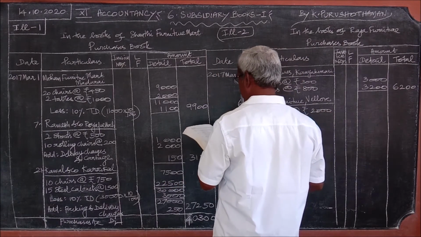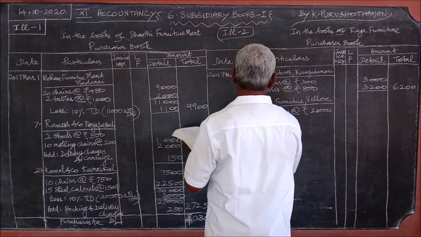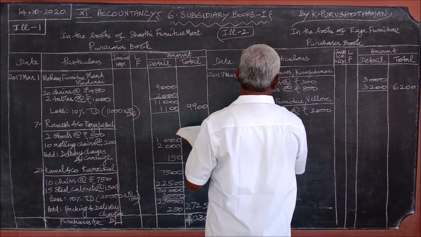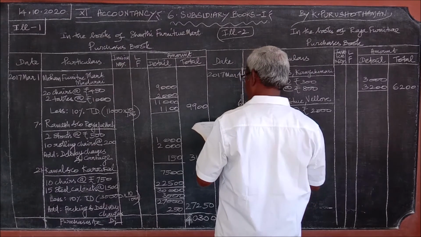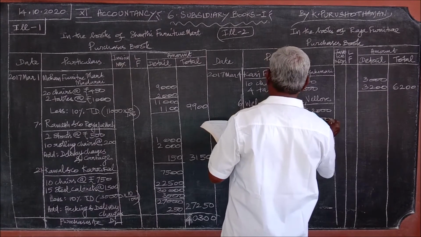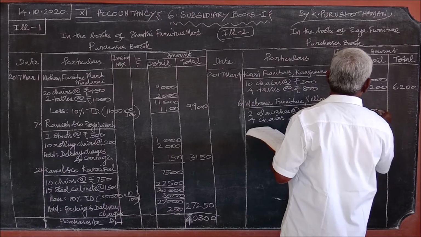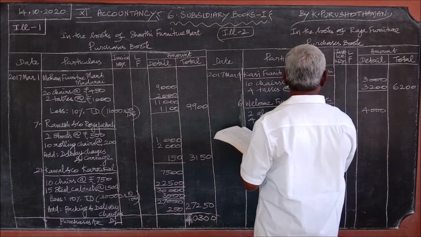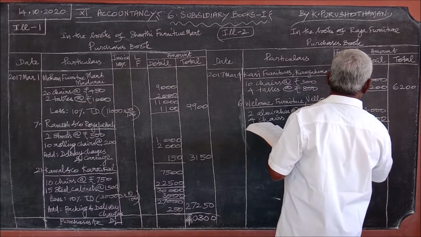There is one more transaction from Welcome Furniture. 4 chairs at the rate of rupees 200. 2 into 2,000, 4,000. 4 into 200, 800. So the total amount is 4,800.